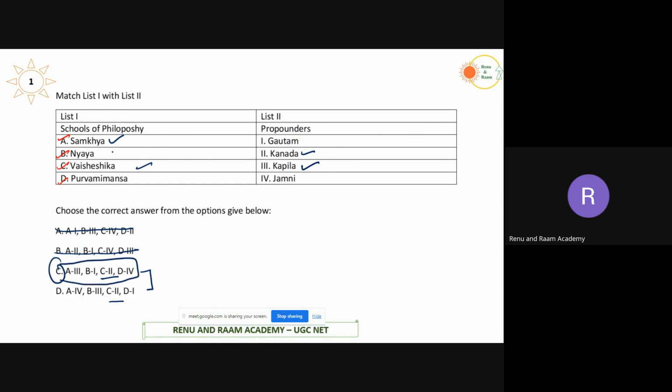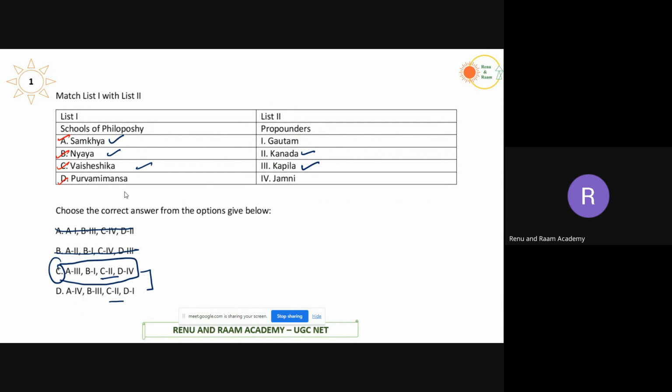Now, moving on to the next one, Nyaya. Nyaya is the Indian school of logic, which was given by Gautama. Now, Purva Mimamsa is a school which is given by Jaimini. It was a 3rd century text called the Sutras of Jaimini, from which we get the Purva Mimamsa.